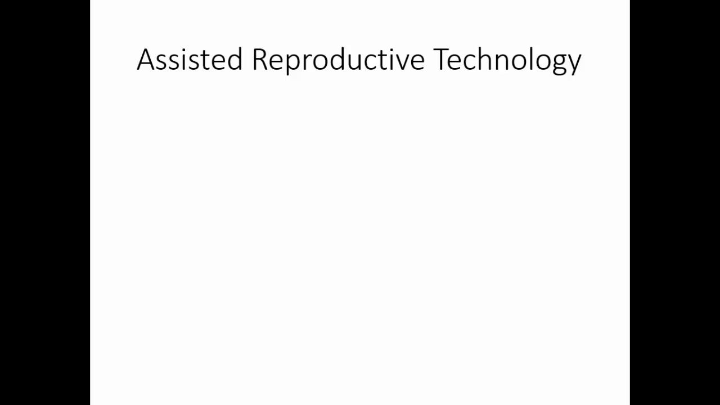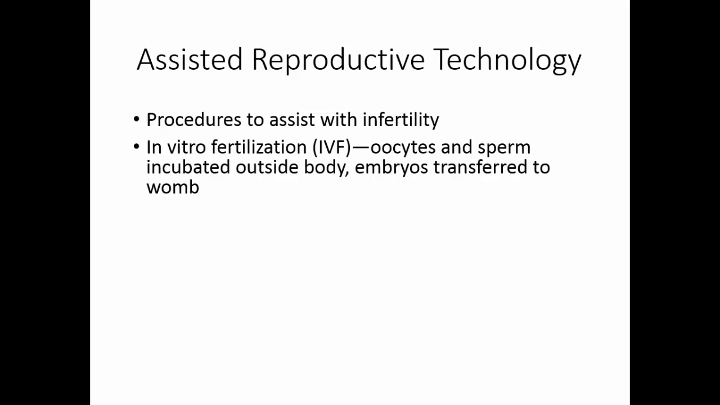Some people have difficulty conceiving. In some instances, drugs can be given that will boost egg or sperm production. But for these people, these don't work. Assisted reproductive technology, or ART, are procedures that assist with infertility. One is in vitro fertilization.